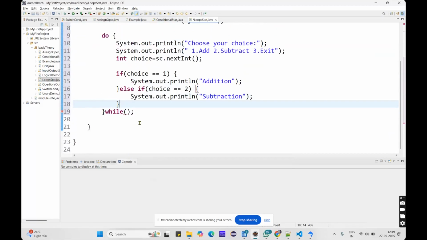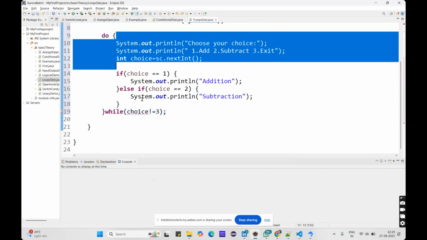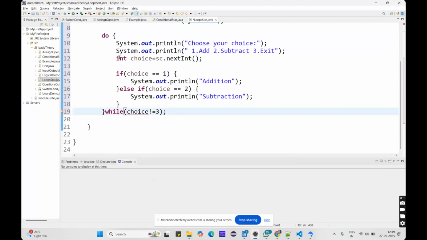in the while condition, what I will say is: if the choice is not equals to 3, so first it will iterate here. Oh sorry, why is it getting an error? Because inside the do while loop we are declaring the choice.